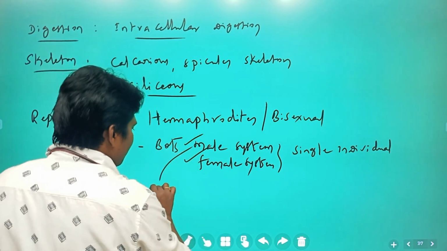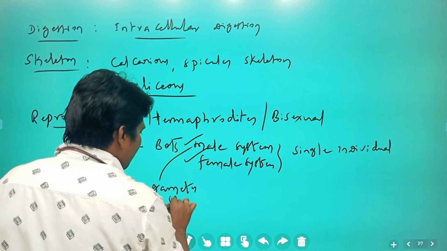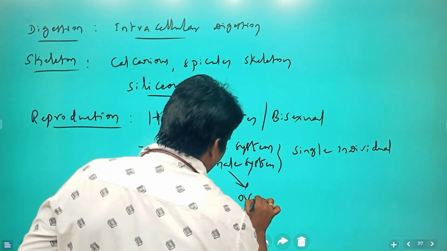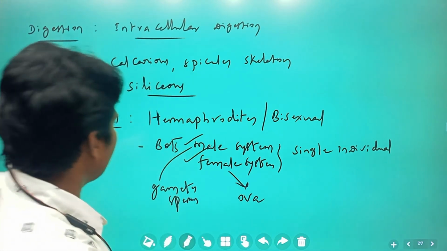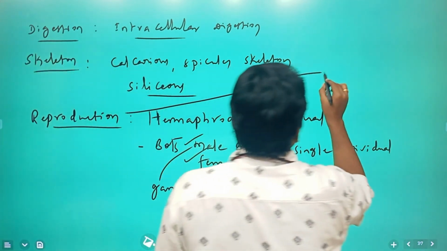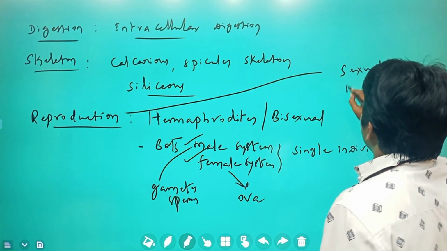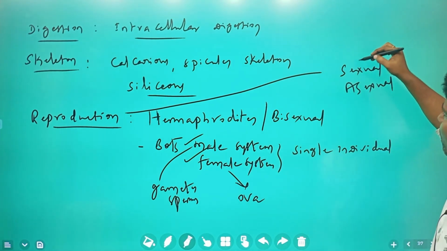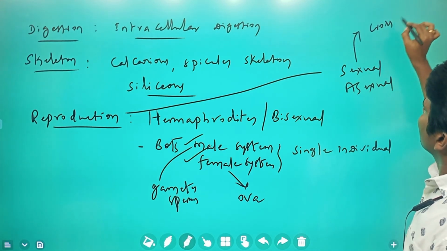Male reproductive system produces male gametes. What are the male gametes? Sperms. Okay. Female reproductive system, what are the female gametes? Ova. These are going to be released. Clear? In these organisms, sexual reproduction is possible, and asexual reproduction also they do. Sexual reproduction here is cross fertilization.